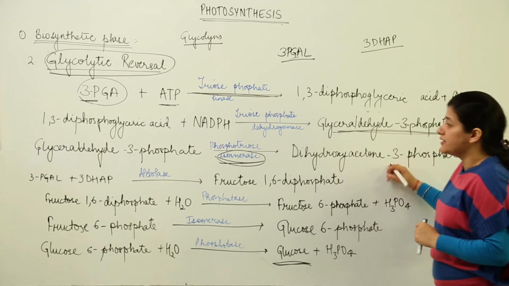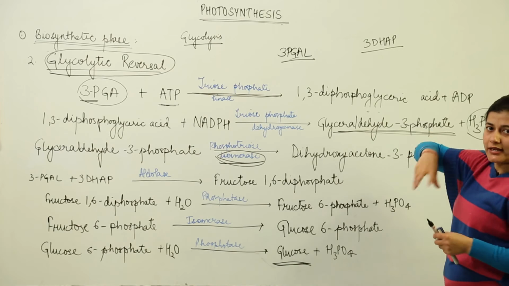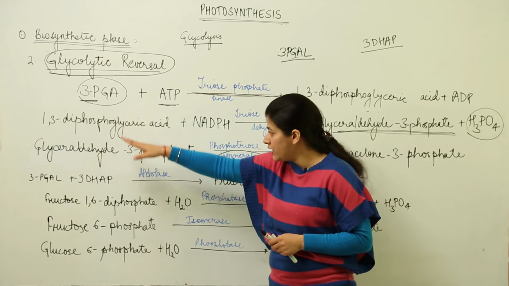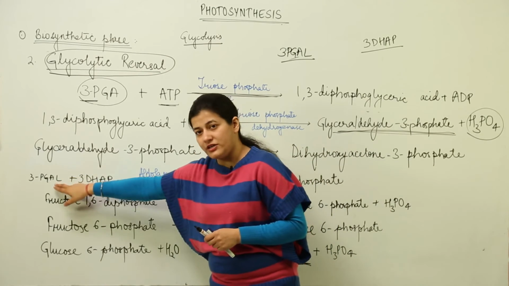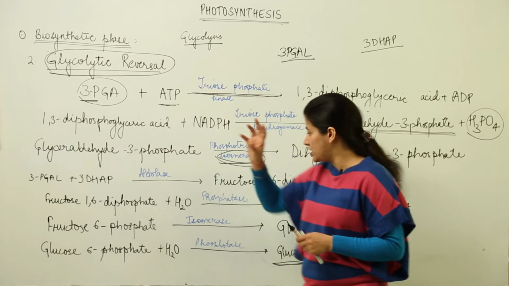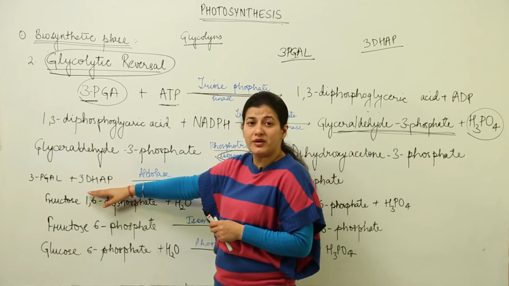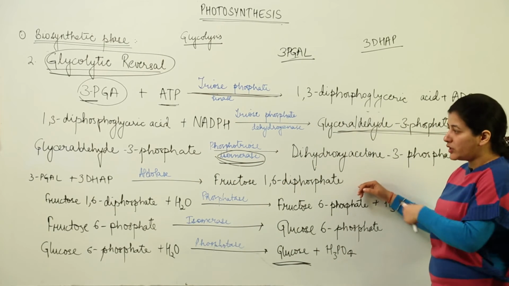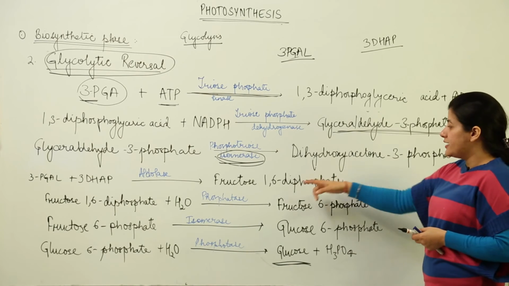Okay, 2 of them would come. Now you might ask where do these 2 of them come from? When we do the cyclic representation, then you would understand, because we started with a single molecule. It has isomerized to this form. Consider that one of the PGAL was in its original stage, it did not get isomerized, and the other one got isomerized, and this is what we have. We have aldolase that converts these 2 isomers into fructose 1,6-diphosphate.